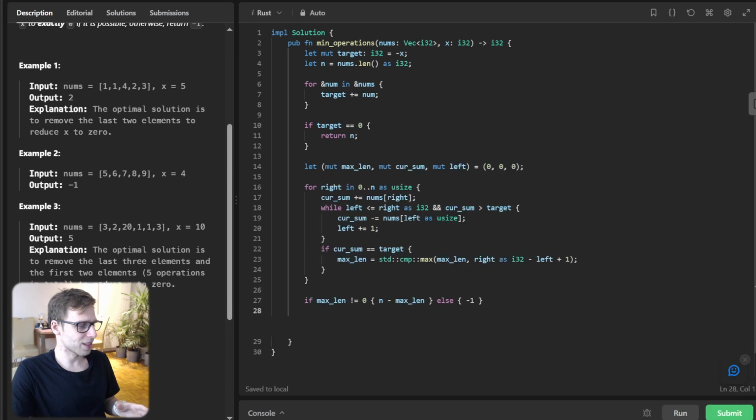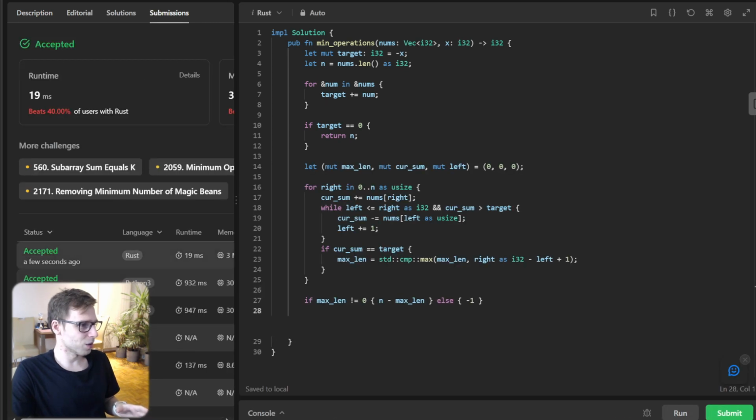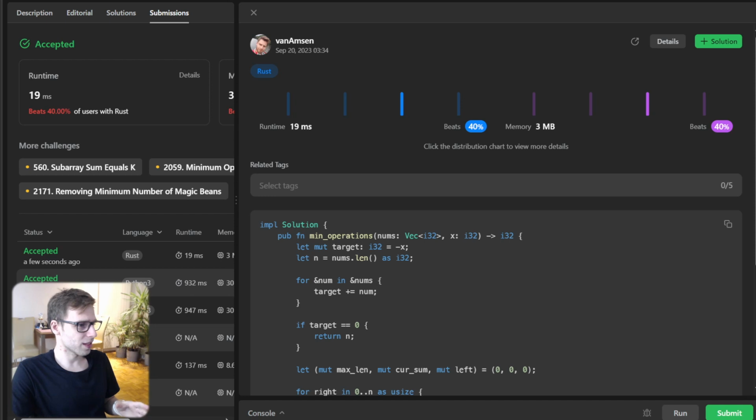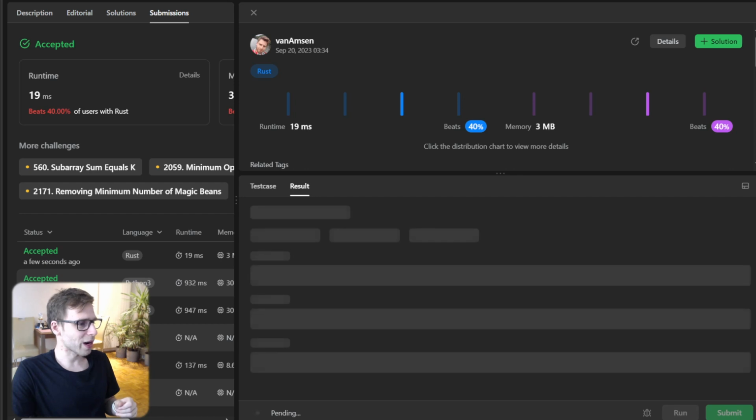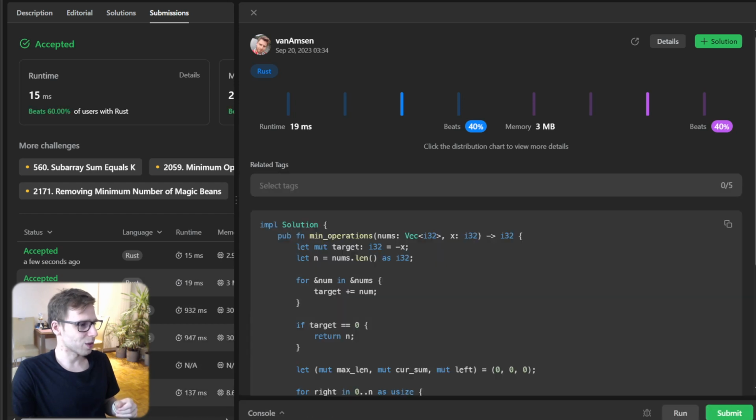And now the last part: submit it for unseen test cases to double verify. It took 90 milliseconds, beating 40% with respect to runtime and also 40% with respect to memory. We can also rerun it to verify it's working. As you can see, now it's 15 milliseconds. I don't know what my best was, but probably around these times. So it beat 60% and also 60% with respect to memory. But it's just 50 milliseconds and 2.9 megabytes.